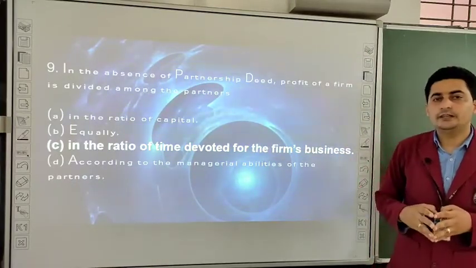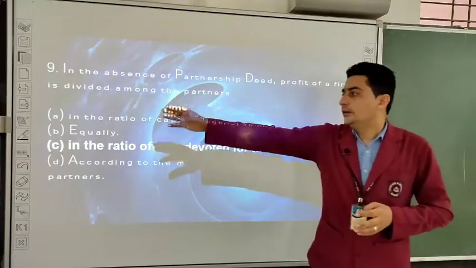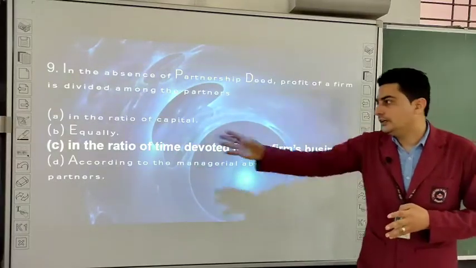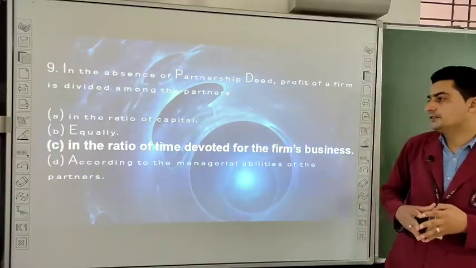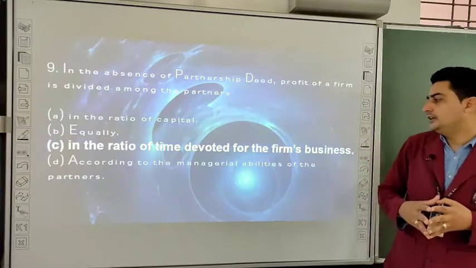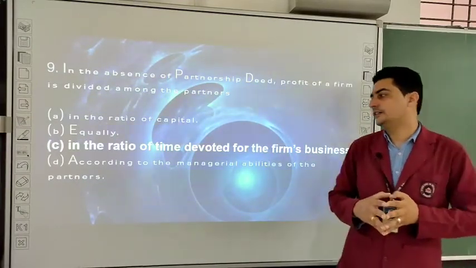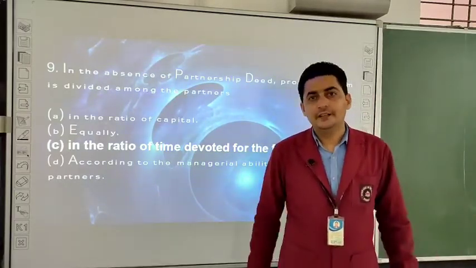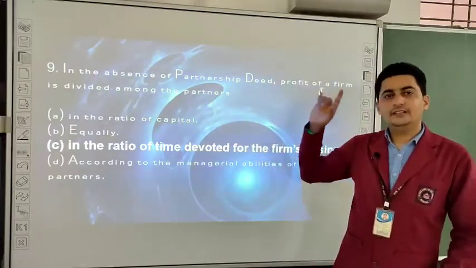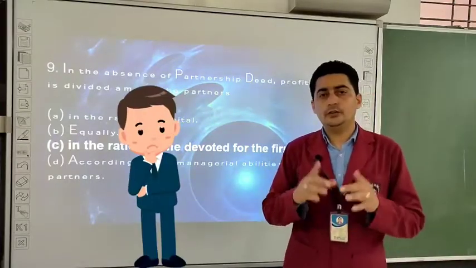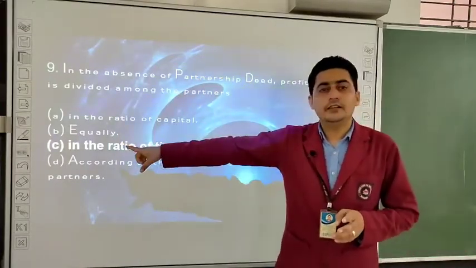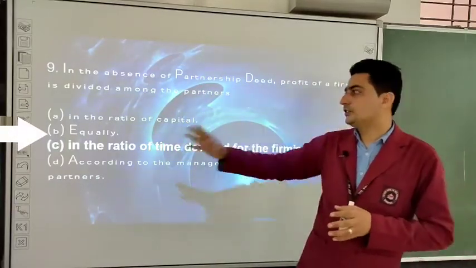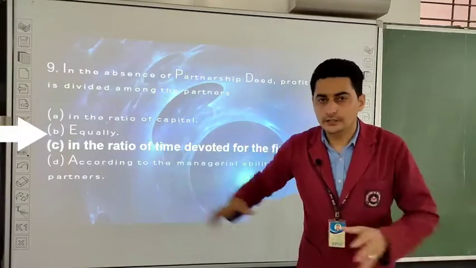When the partnership deed is absent, first in the ratio of capital, equally in the ratio of time devoted for the firm's business, according to the material abilities of the partners. So how will we distribute the profit of the firm if partnership deed is absent? Very good Ankur, you are correct. We will divide it equally. Okay. So in absence of partnership deed, the profit or loss is divided among the partners equally.